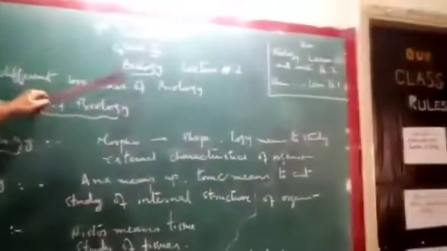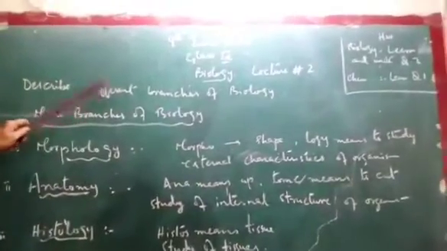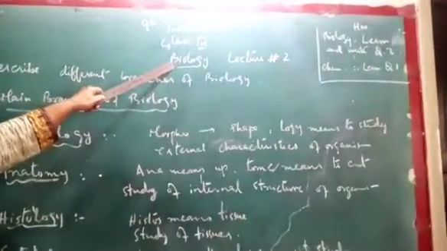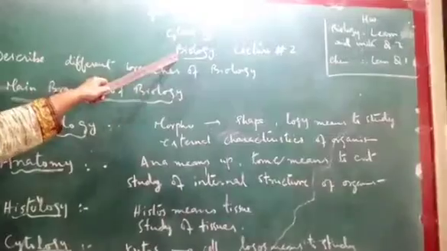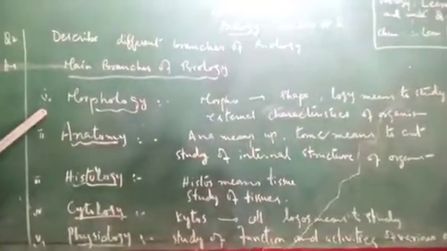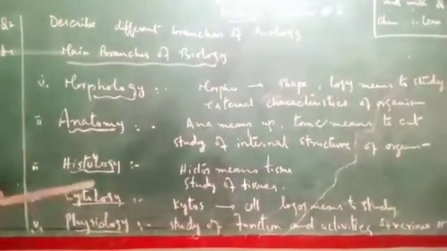Today is our second lecture, in continuation of lecture number 1, in which we studied biology and its two main branches. Biology, the study of life, and its two main branches, botany and zoology, that we studied yesterday. Today, other branches of biology. I have written here 5 other branches. There are still more branches which we will discuss in the next lecture.